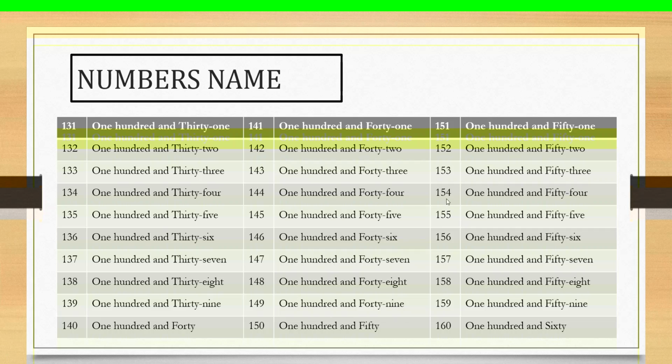Next number 154: one hundred and fifty-four. The next number 155. Who can read with me the number 155?